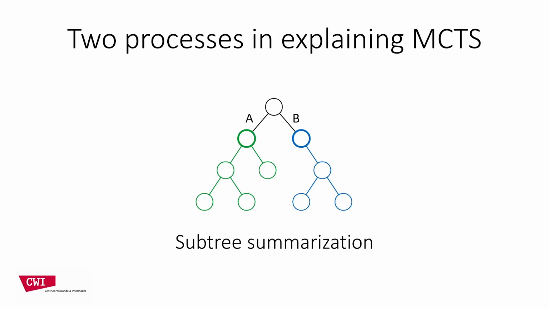This is what we mean by highlighting subtrees in green or blue on these slides, and we call it subtree summarization. We cannot walk the explainee through every possible future, but we can abstract over possible futures by speaking of the probabilities of good and bad scenarios.